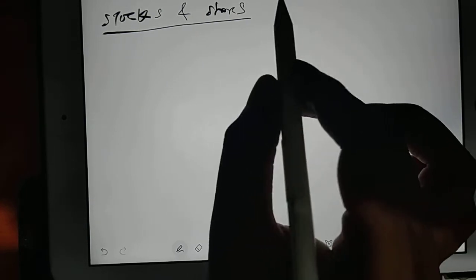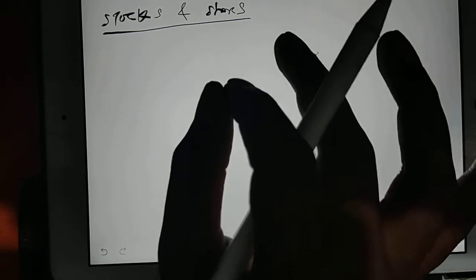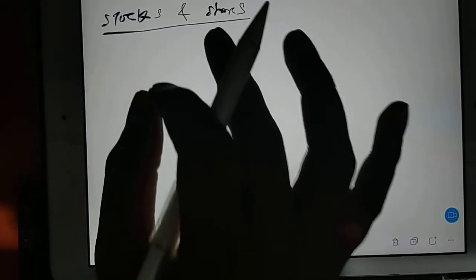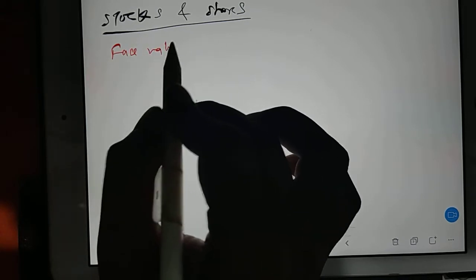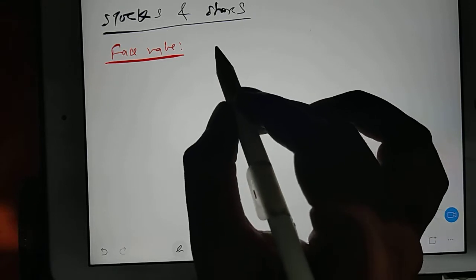Stocks and shares. Actually, in real life we have so many terms, but here we have standard, very limited terms. So what is face value? Take down the first topic as face value.